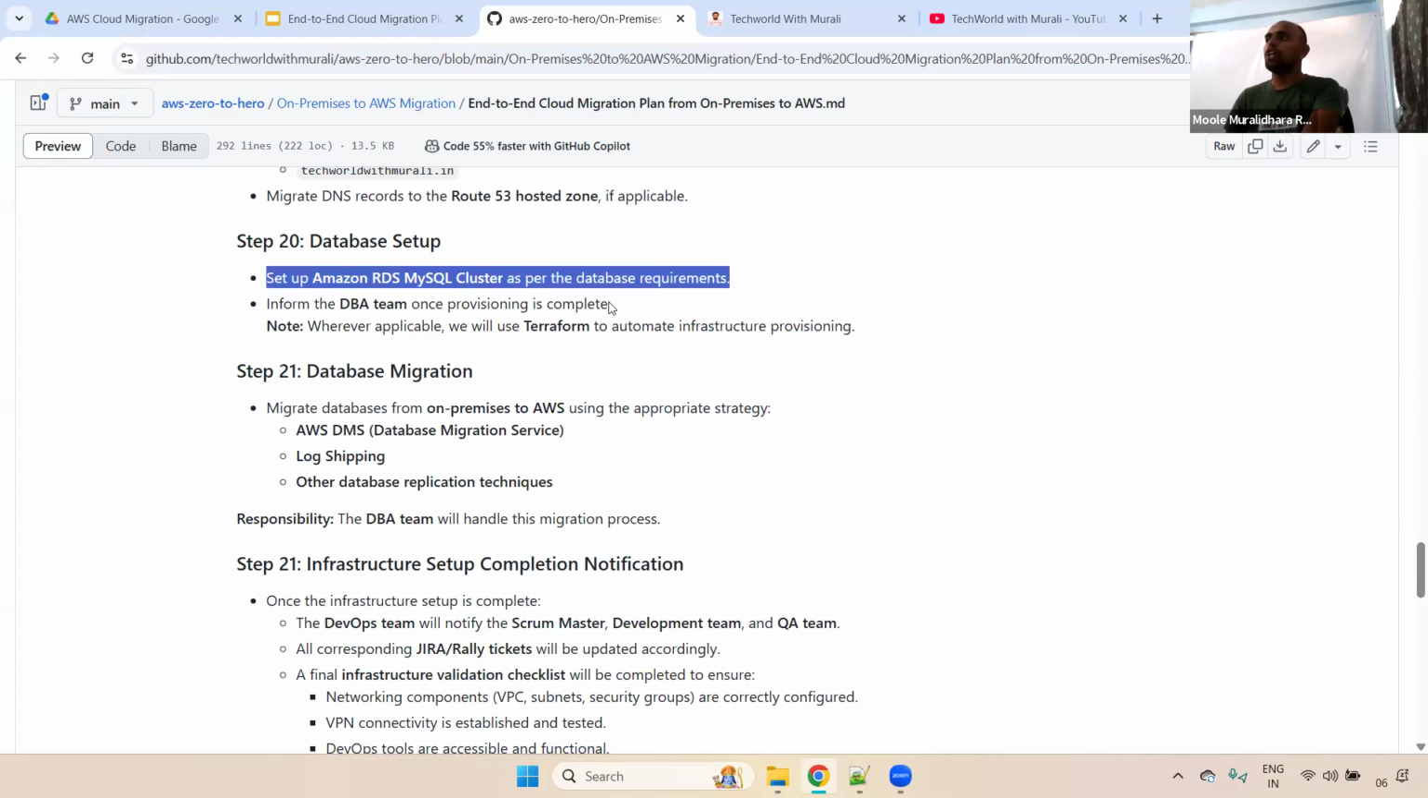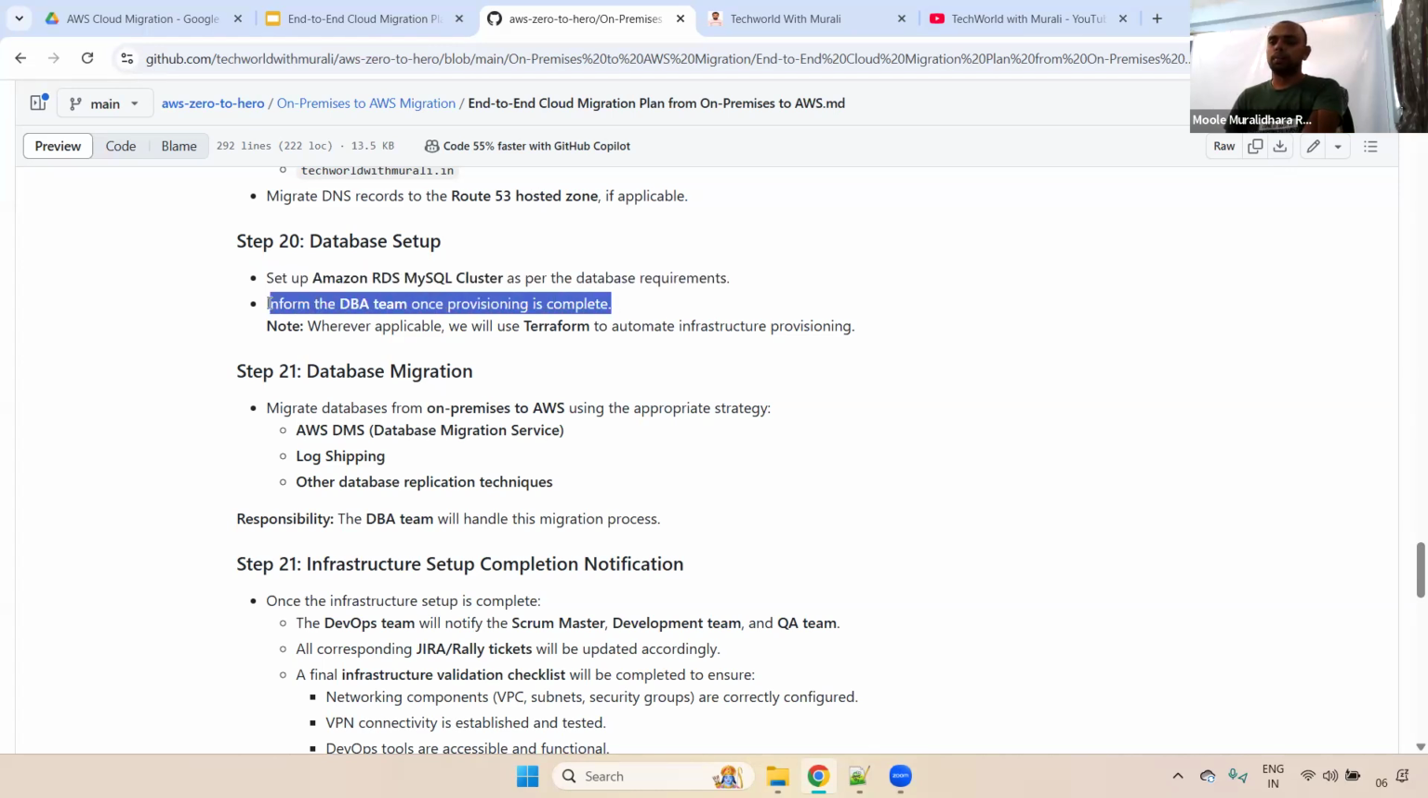Now we need to inform the DBA team. The DBA team will take care of the remaining part. As a DevOps engineer, our responsibility is using Terraform or CloudFormation, whatever. Especially the current most trending tool is Terraform. Using Terraform, we'll create the infrastructure. Once infrastructure creation is completed and the RDS MySQL cluster is ready, we will inform the DBA team. The DBA team will take care of further steps. What will the DBA team do?